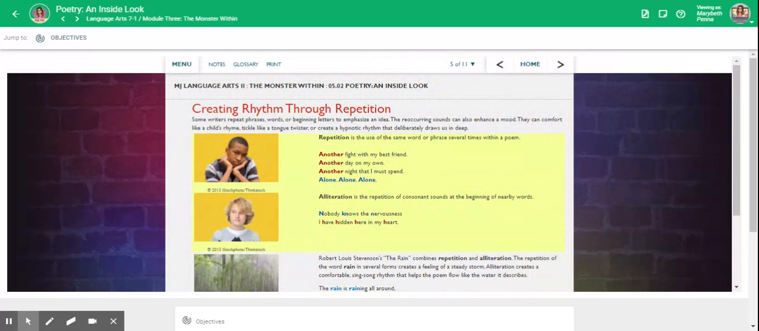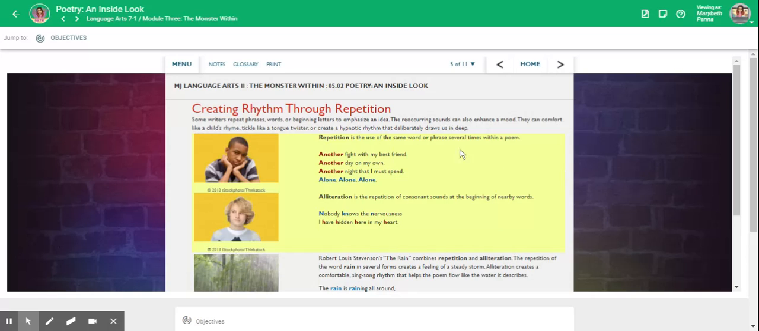Creating rhythm through repetition. Some writers repeat phrases, words, or beginning letters to emphasize an idea. The reoccurring sounds can also enhance a mood. They can comfort, like a child's rhyme, tickle like a tongue twister, or create a hypnotic rhythm that deliberately draws us in deep.